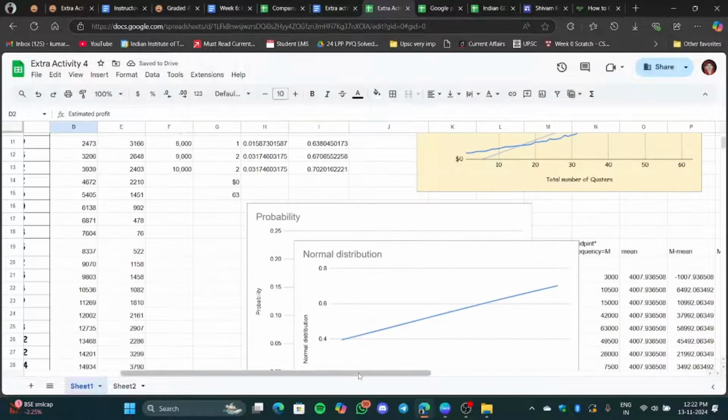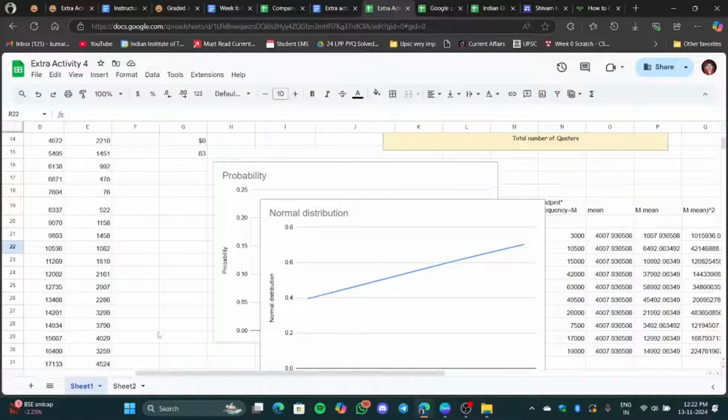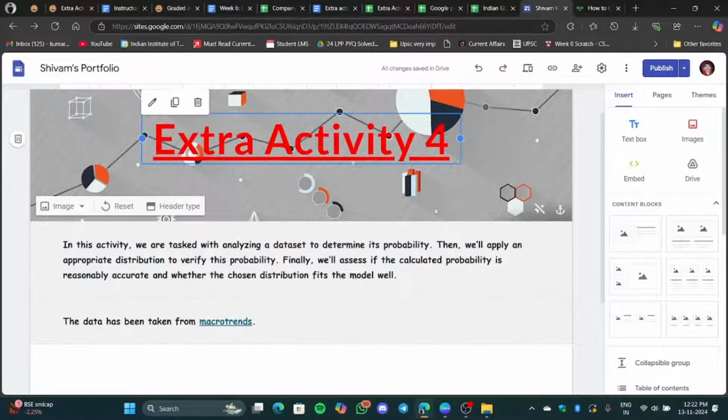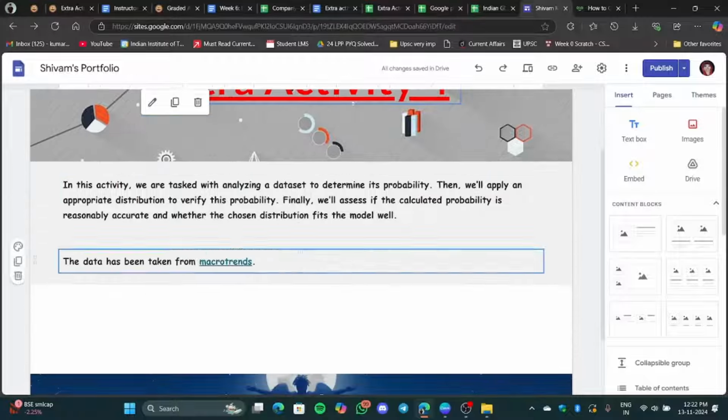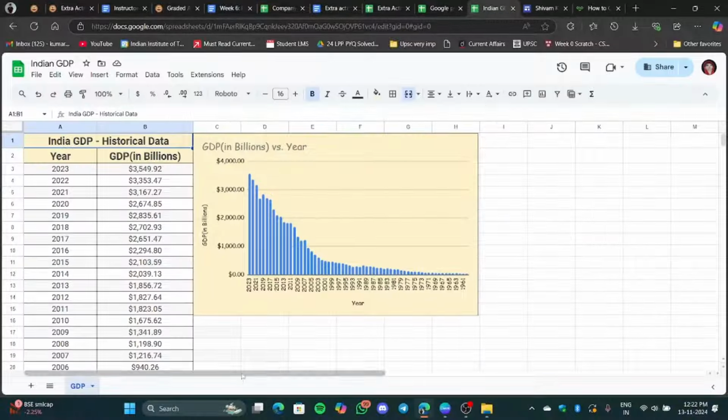and there I can explain this a little bit more, and I will just attach this sheet into my Google Drive, this Google Sheet, Google Site. So this is it for this activity.